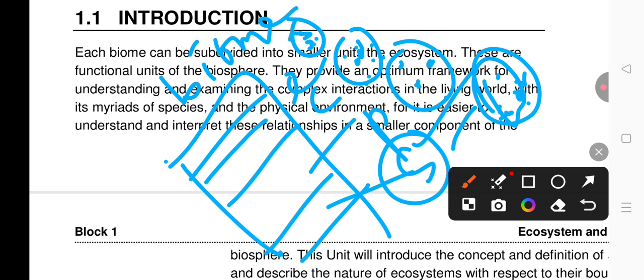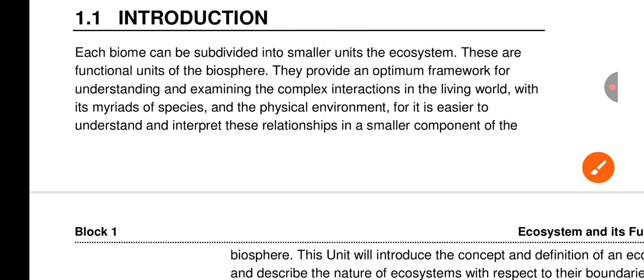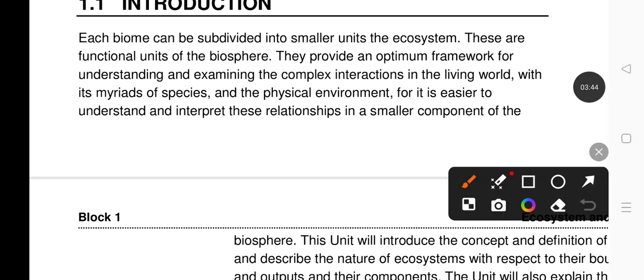Okay, when we combine many ecosystems, a biome is created. We know the earth is a biome, an example of a biome. Okay, so each biome can be subdivided into smaller units, the ecosystems. They are the fundamental unit of the biosphere.